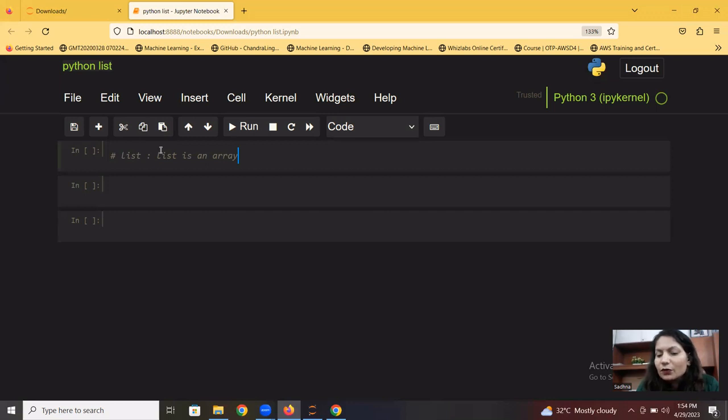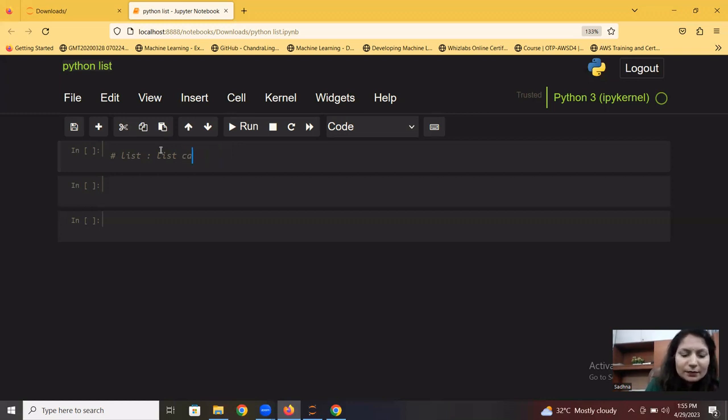But let's say you're creating a list, and in that list you're putting multiple data types all together, that will not be an array. But if you are storing similar data types in that list, then it will become an array. So list can be an array. It's an interview question. People ask, is list an array? Yes, it can be an array, but it's not always an array. If it is holding similar data types, then only it's an array.